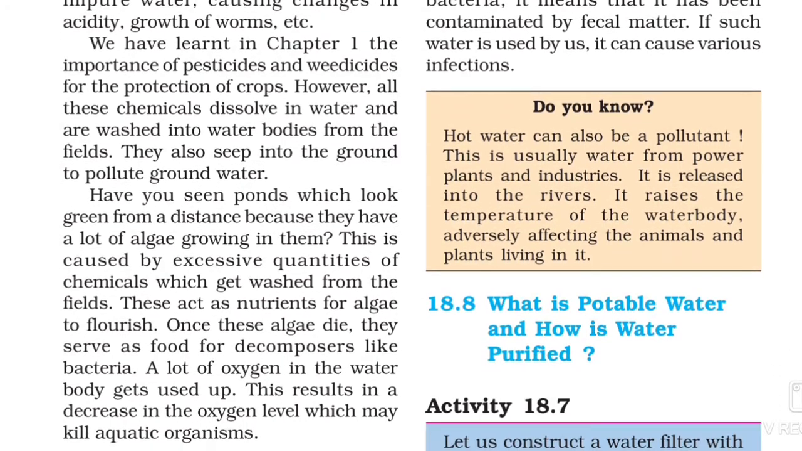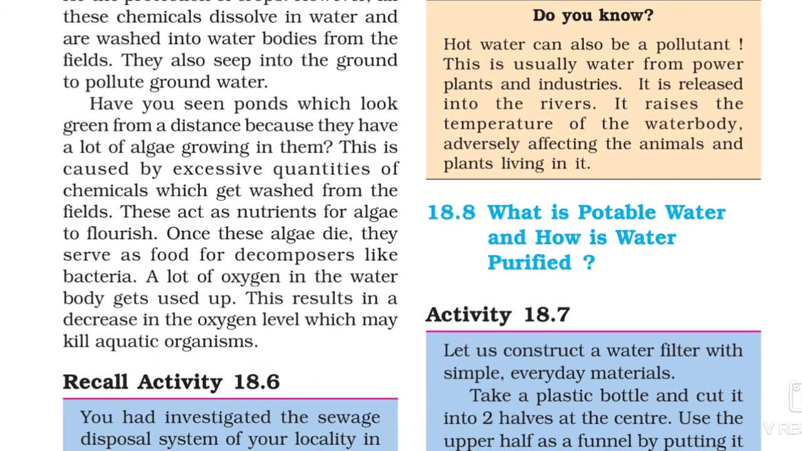Have you seen ponds which look green from a distance because they have a lot of algae growing in them? This is caused by excessive quantities of chemicals which get washed from the fields. These act as nutrients for algae to flourish. Once these algae die, they serve as food for decomposers like bacteria. A lot of oxygen in the water body gets used up, and this results in a decrease in the oxygen level, which may kill aquatic organisms.